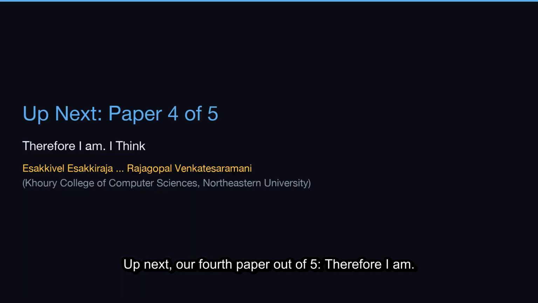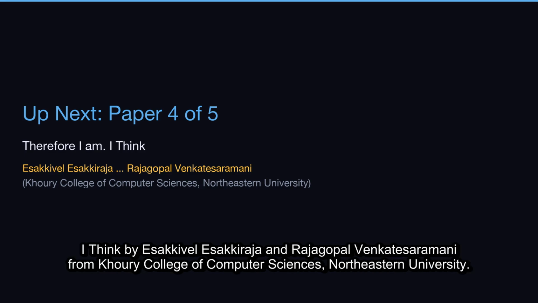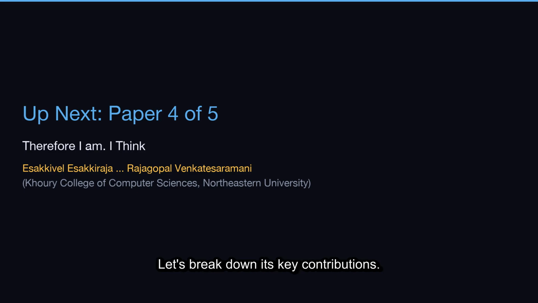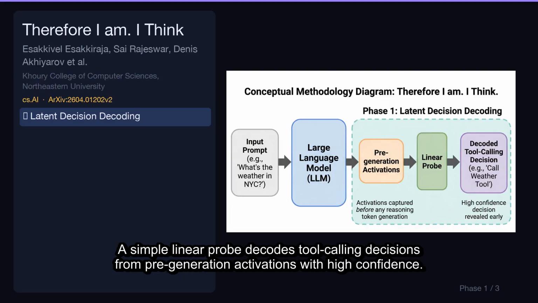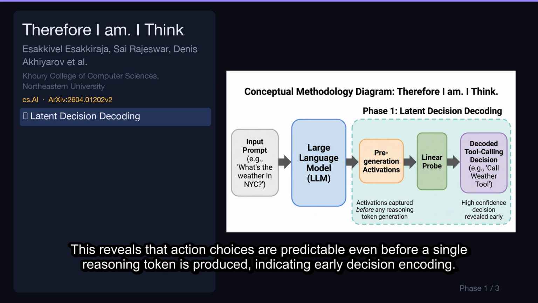Up next, our fourth paper out of 5, Therefore I Am. I Think by Isakoval Esikaraja and Rajagopal Venkateswaramani from Khoury College of Computer Sciences, Northeastern University. Let's break down its key contributions. A simple linear probe decodes tool calling decisions from pre-generation activations with high confidence. This reveals that action choices are predictable even before a single reasoning token is produced, indicating early decision encoding.